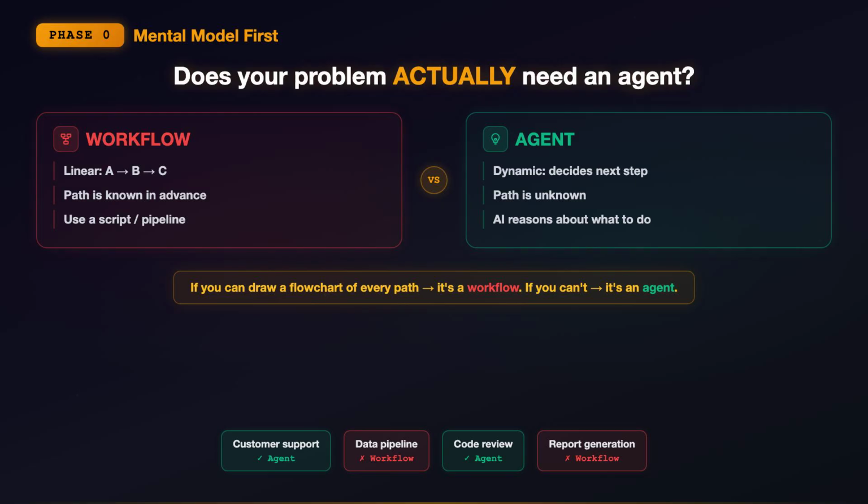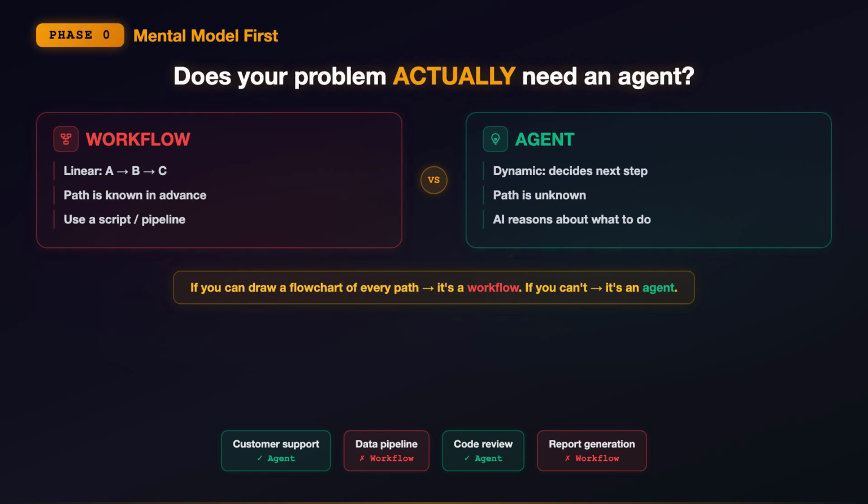Agents are for tasks where the path isn't known in advance, where the AI needs to decide what to do next based on what it just learned. Customer support, where the conversation could go anywhere. Research, where the agent needs to search, read, evaluate, and search again.